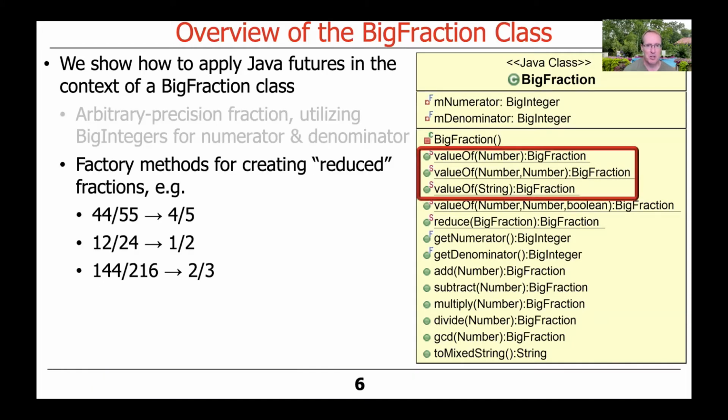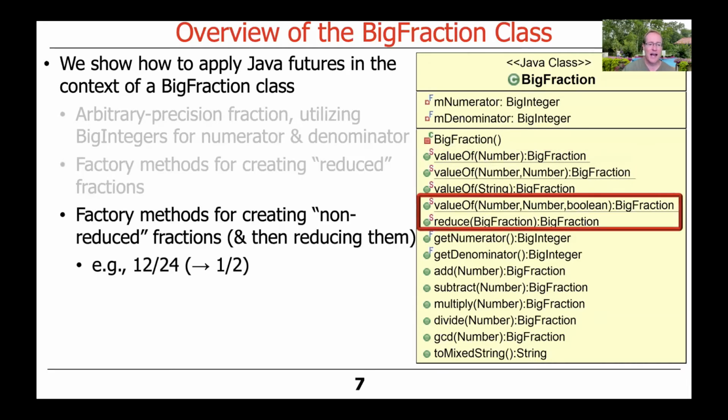You can have a bunch of factory methods for creating reduced fractions, where a reduced fraction, something like 12/24 is 1/2, or 44/55 is 4/5, or 144/216 is 2/3, and so on and so forth. And then there's also factory methods for creating non-reduced fractions and then reducing them. So there's methods for reducing a fraction that may be non-reduced.